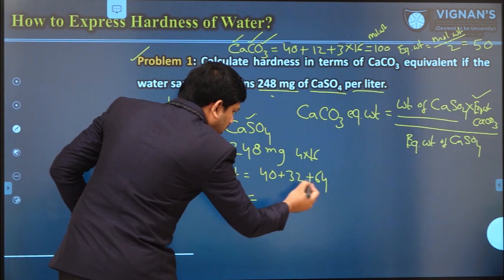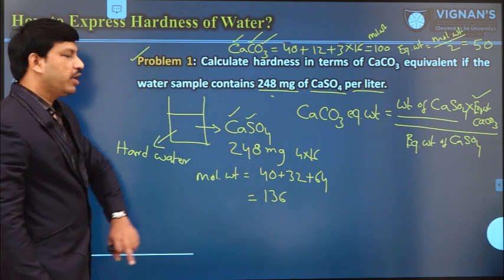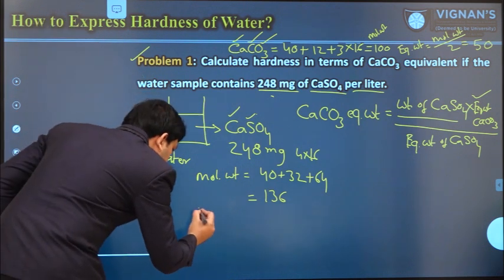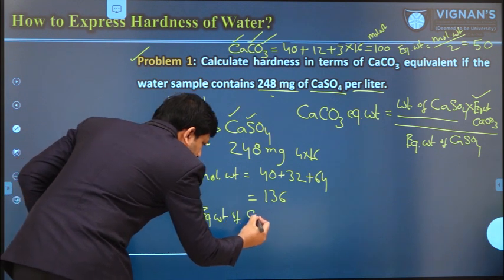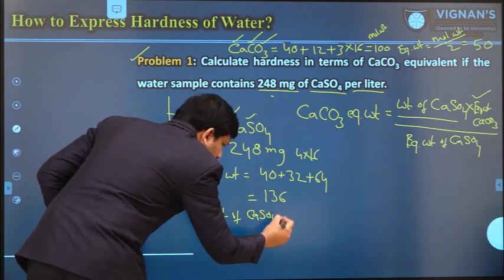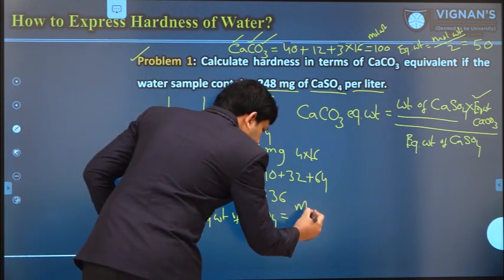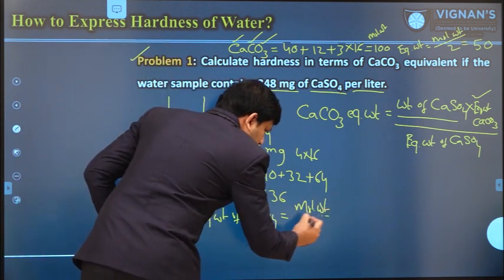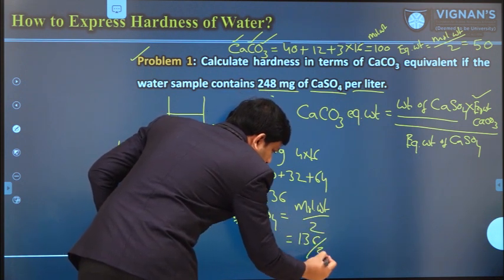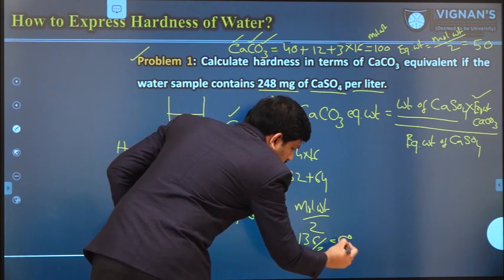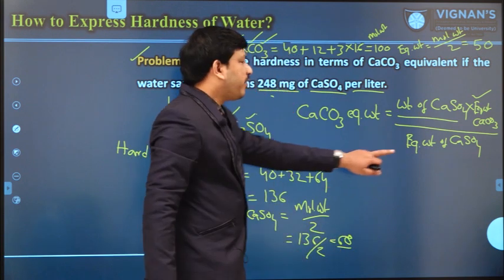The total is 136. Now the equivalent weight of calcium sulfate is molecular weight divided by 2. That means 136 divided by 2, we get 68.